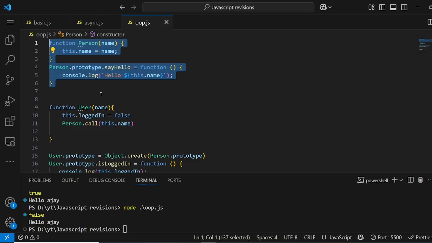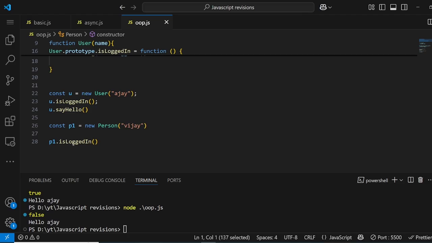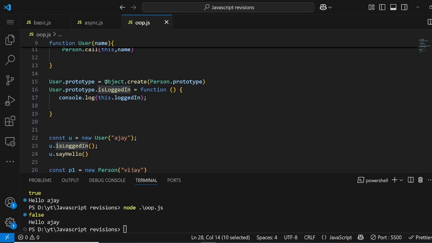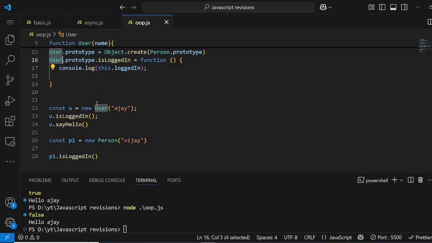This is how it should work, right? Parent's properties and methods we want to use in the child, not the child's methods and properties that the parent should have access to. So this method is the child's method in this example, because this is what we did in the user's prototype. We stored person's prototype, which means whatever methods and properties person has, we stored into users prototype, and we additionally add this isLoggedIn method only to the user prototype.